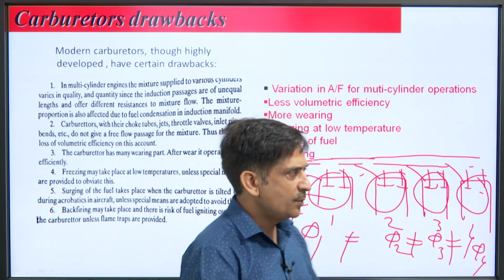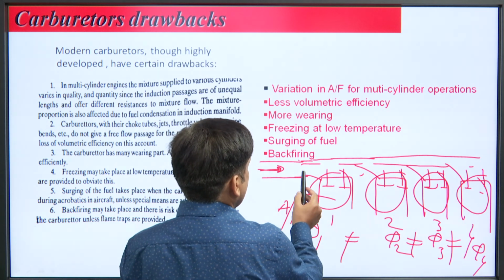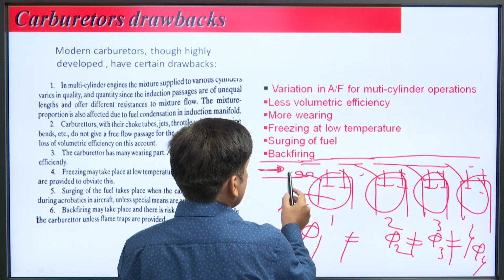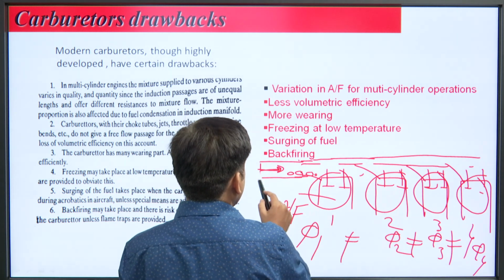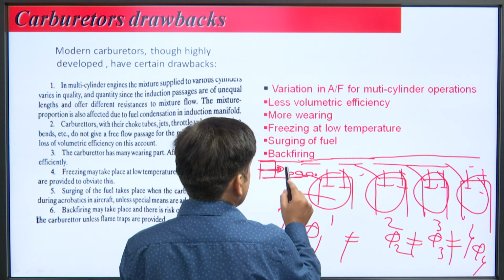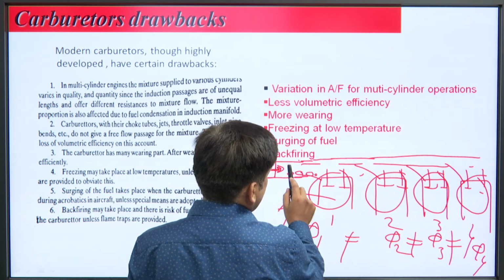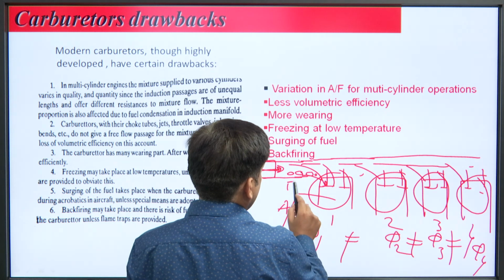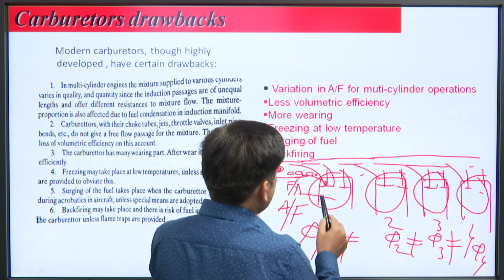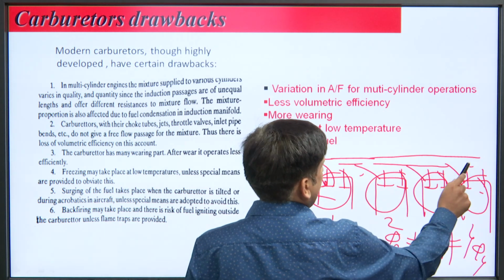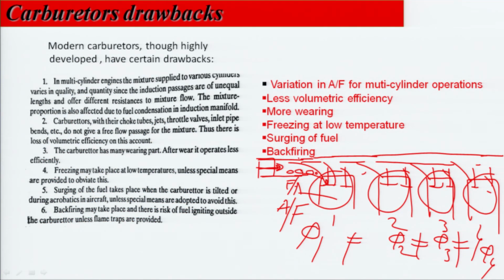Also, it has been observed that in this induction manifold the fuel may condense, because the purpose of the carburetor is to provide the fuel air ratio. The first cylinder gets a properly mixed fuel air ratio, but when this mixture travels to the farthest cylinder, the charge may release some heat to the surroundings and cool.